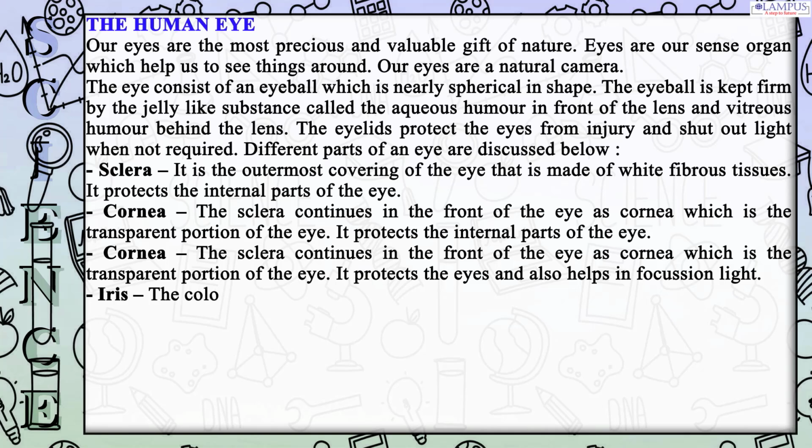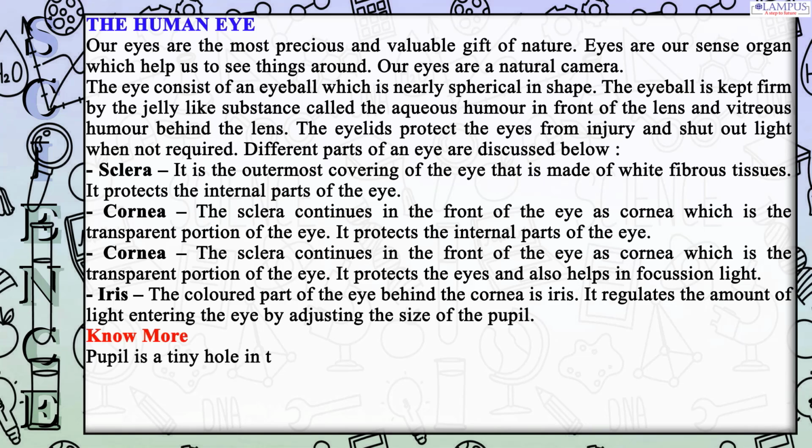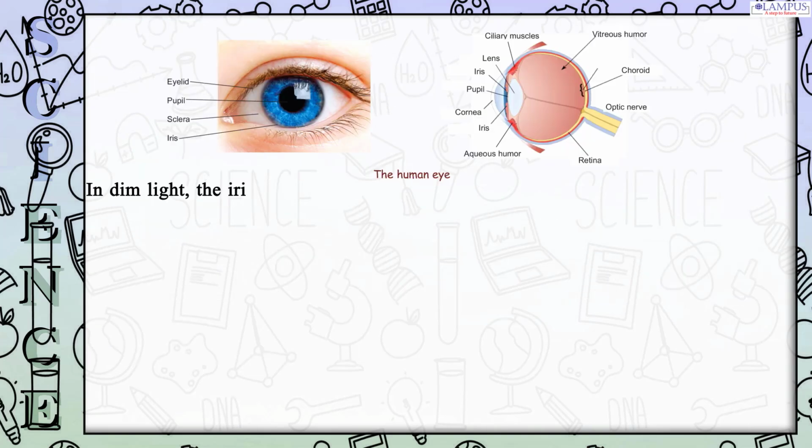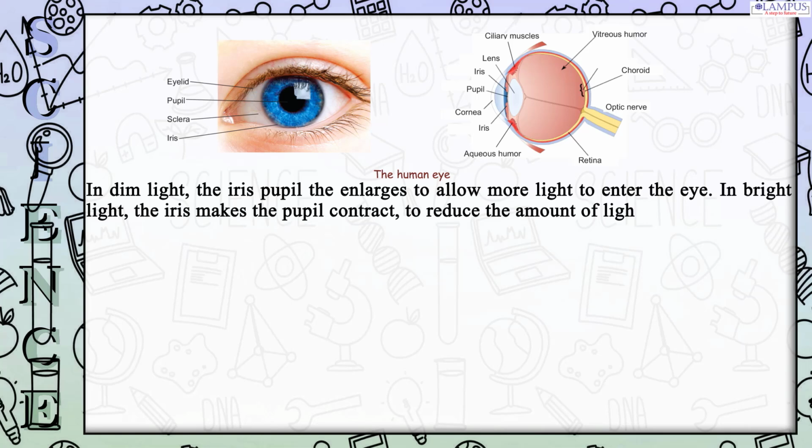Iris. The colored part of the eye behind the cornea is the iris. It regulates the amount of light entering the eye by adjusting the size of the pupil. Pupil is a tiny hole in the center of the iris. In dim light, the pupil enlarges to allow more light to enter the eye. In bright light, the iris makes the pupil contract, to reduce the amount of light entering the eye.